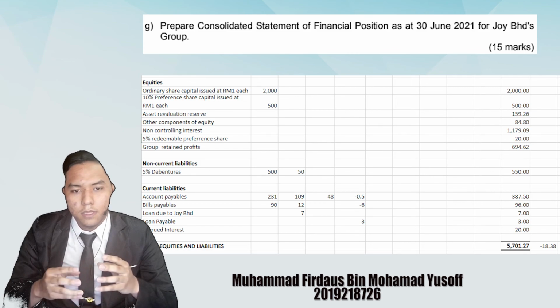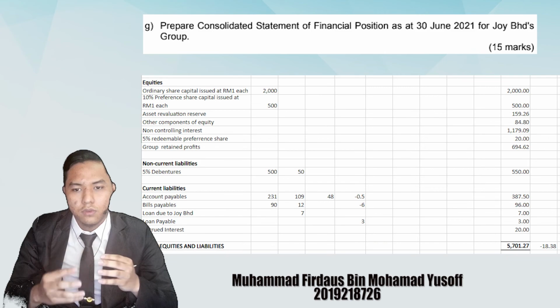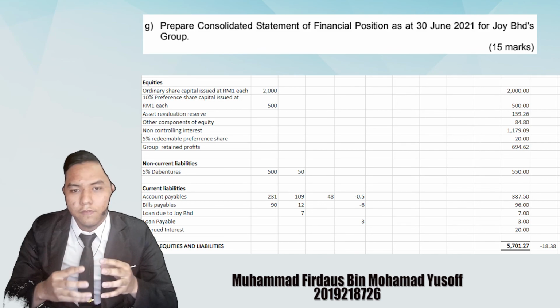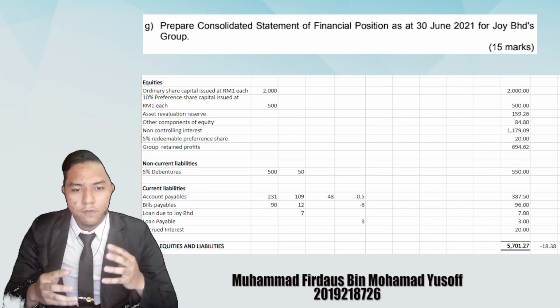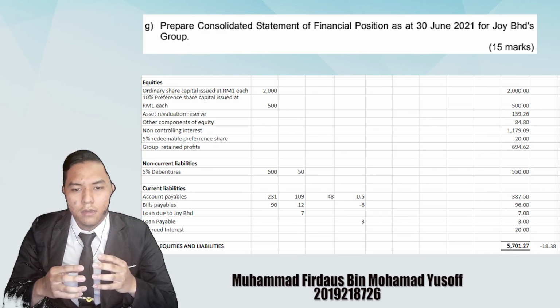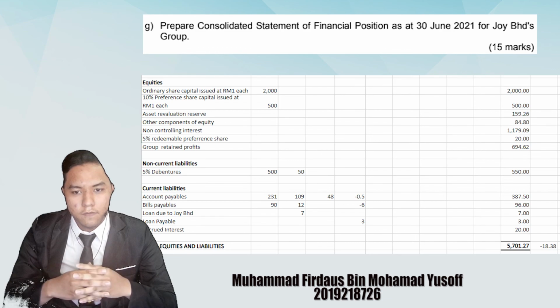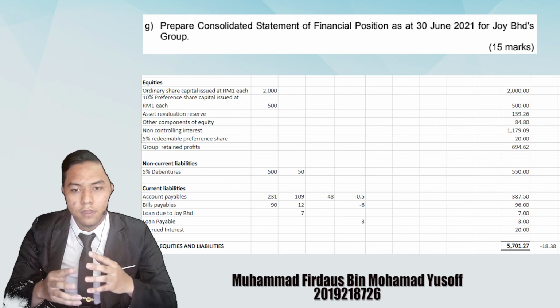And current liabilities, we have account payables, bill payables, loan due to John Berhad, loan payable, and accrued interest. For account payable, we minus 0.5 million because invoice is still due from Joy Berhad. Next, for the adjustment of bill payable, we minus 6 million from additional information number 4. So for the total amount of equity and liabilities, we got 5,701.27 million.